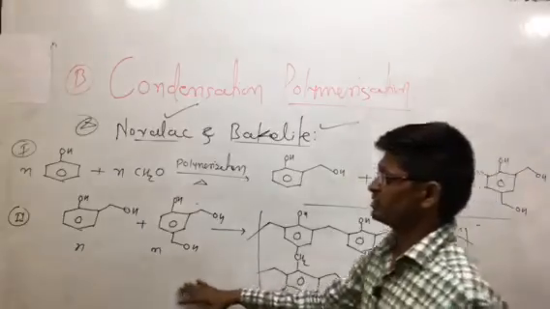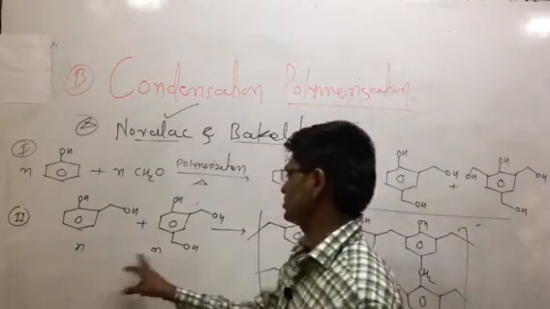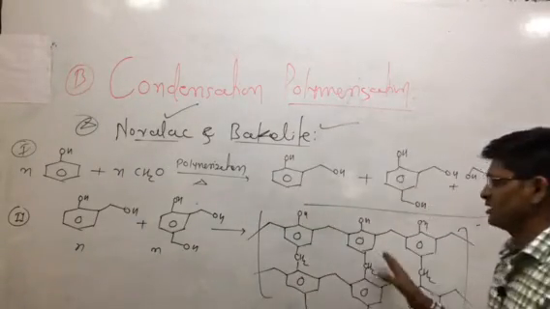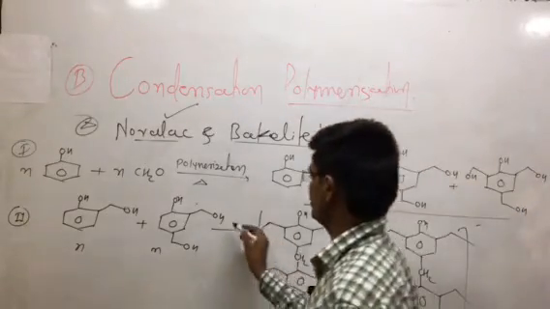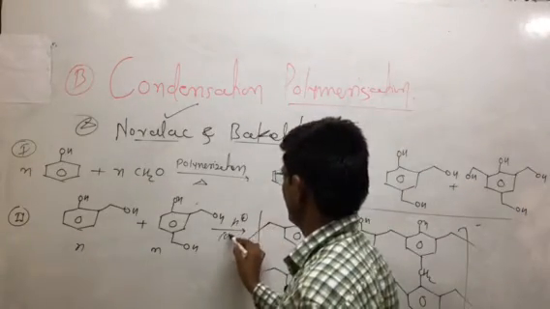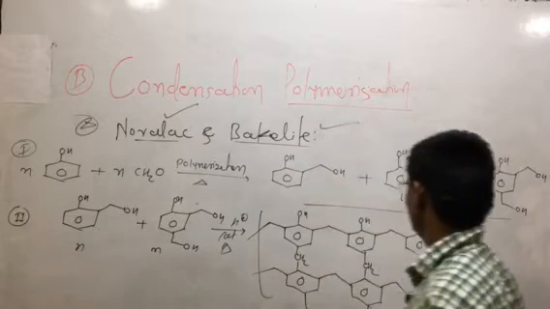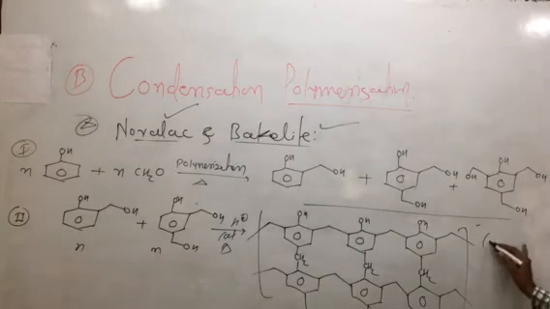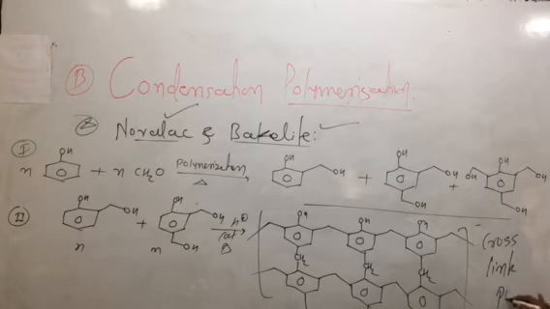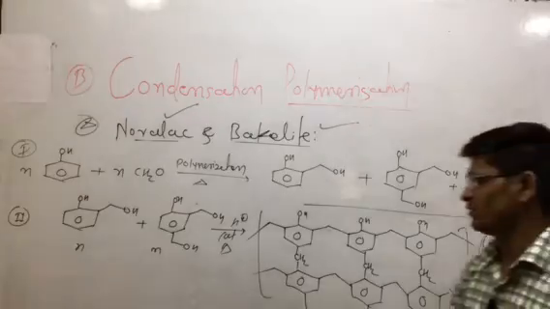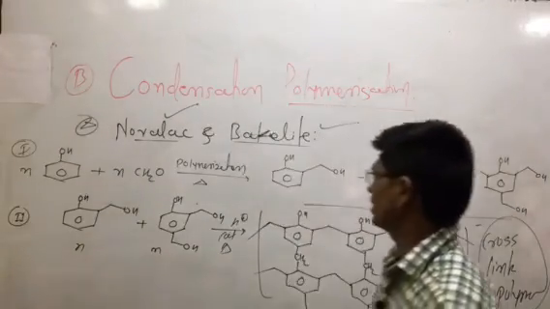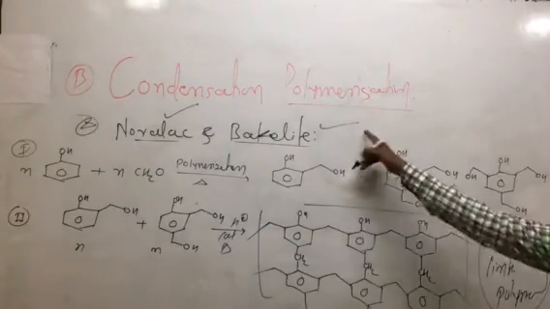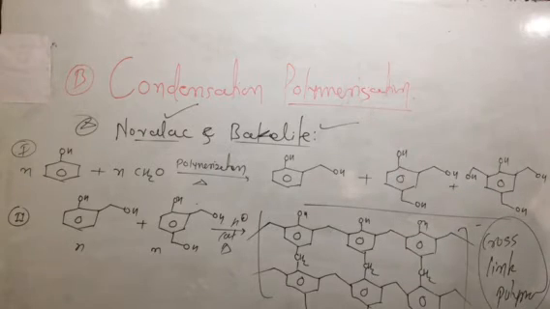If this is the reaction between these species, then this condensation takes place in acidic condition by using the catalyst. There is formation of this cross-linked type of polymer. This cross-linked polymer is obtained by condensation between these two types of reactant molecules, and this type of product is formed. This is nothing but bakelite formation.